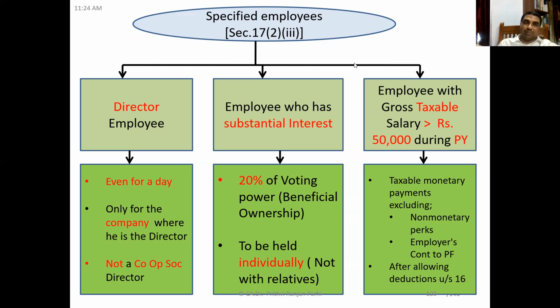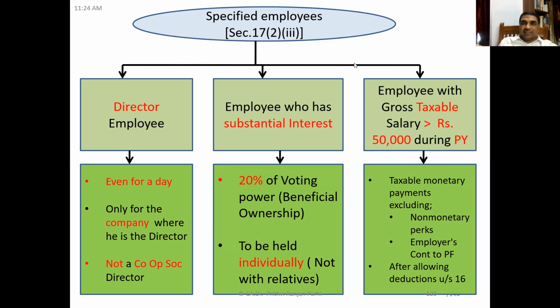First of all, director employees. That means if the employee is a director, even for a single day during the previous year. So the employer is a company and the employee is a director, then he is a specified employee. Here we are talking about a company director, not a director of a cooperative society kind of entity. So director employees are always specified employees.